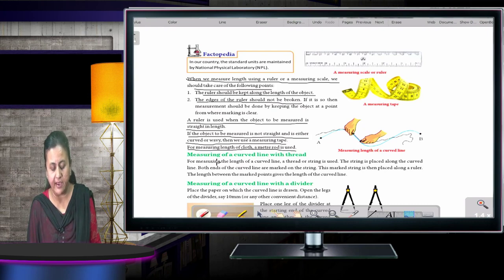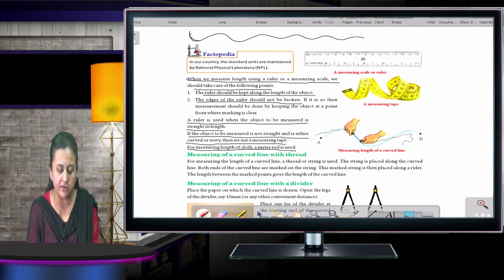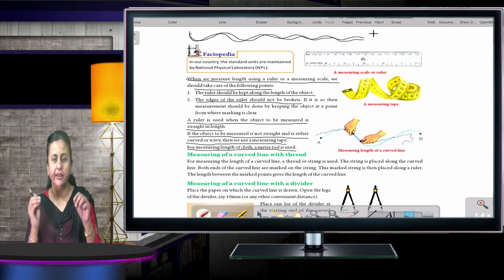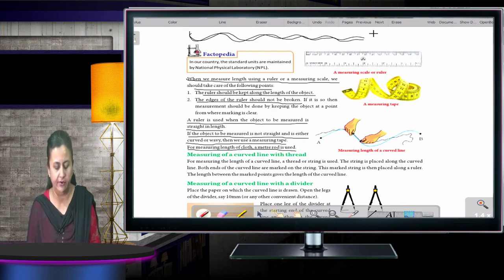for curved lines. As I am telling you, in case the thing is zigzag, like this, what are you going to take? You are going to take a thread, and you are going to place the thread on this line, and after that take that thread again and put it on the measuring scale, then you will be able to find the length of this zigzag line.